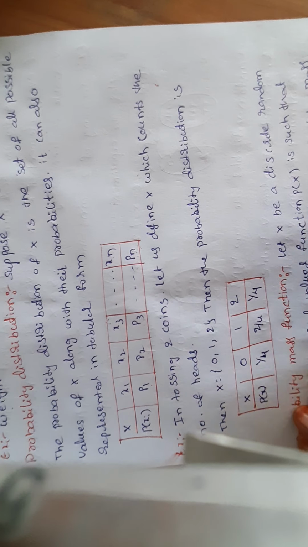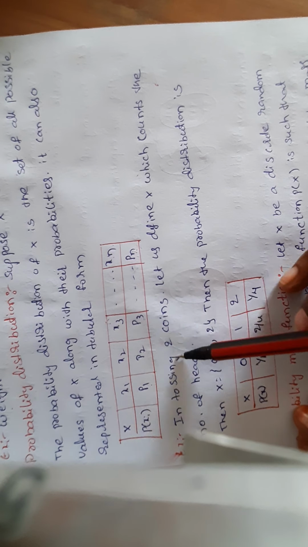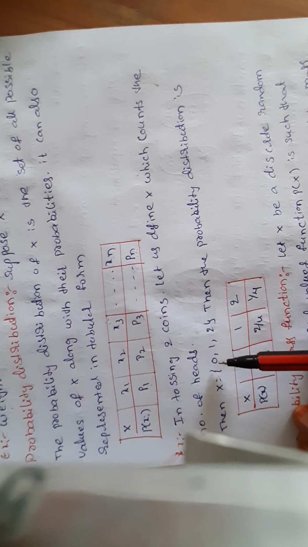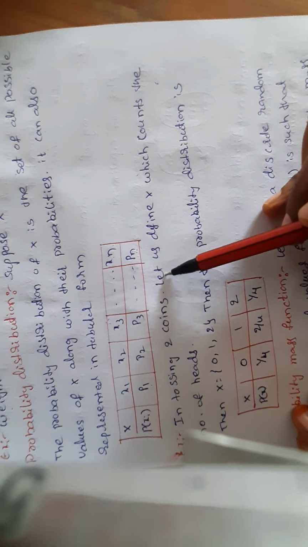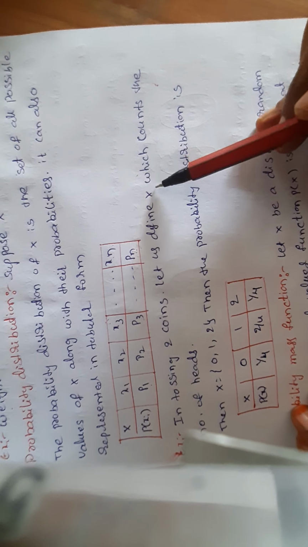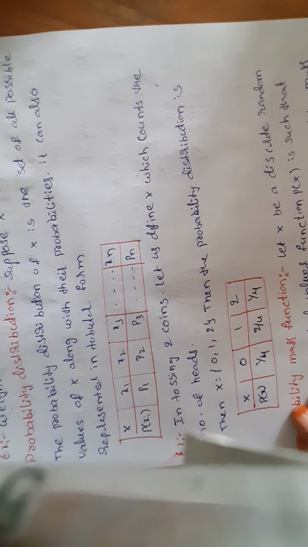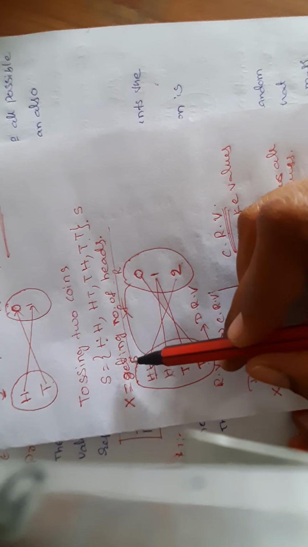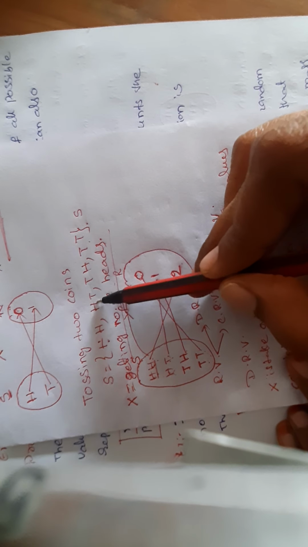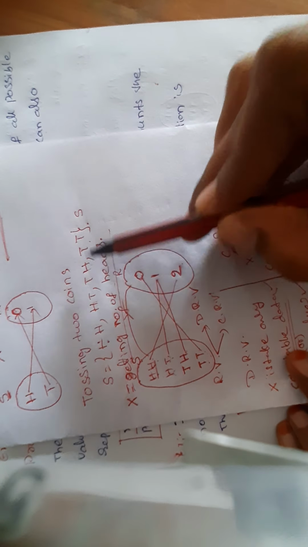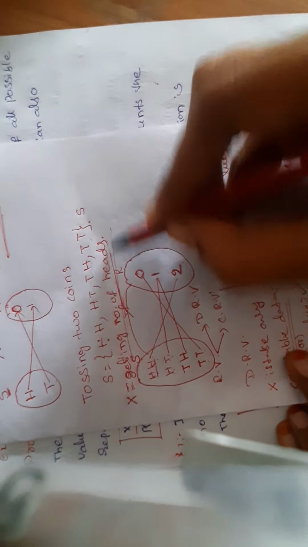You already saw the previous problem, tossing two coins. The sample space is HH, HT, TH, TT.